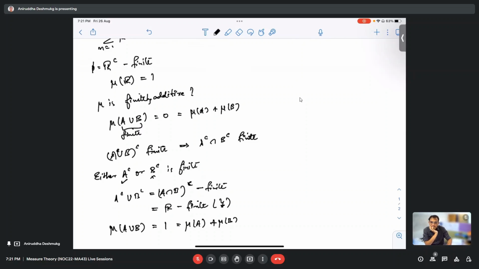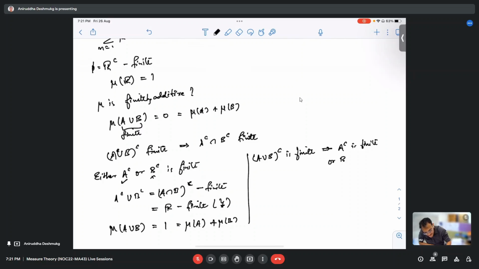Can you tell me how we got to measure of A union B is equal to 1? Okay, did you understand that if A union B whole complement is finite, this implies that either A complement is finite or B complement is finite? Is this step clear?